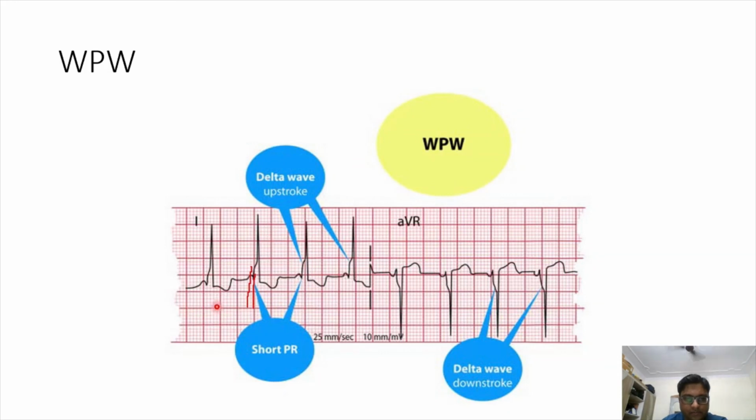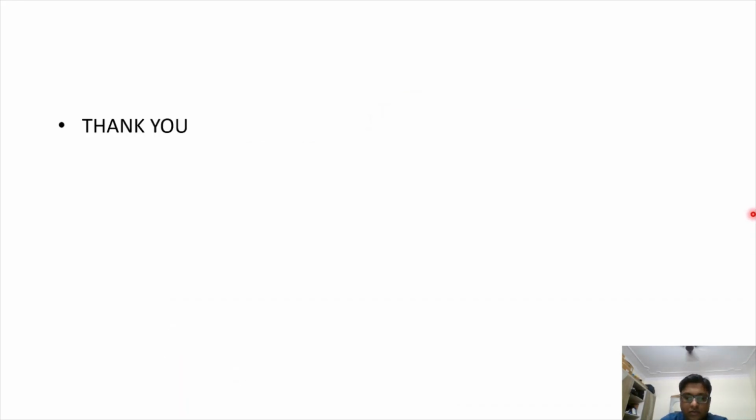For the delta shape, the upstroke or downstroke makes the slurred vertical part of the QRS. Look at this example here, the P, QRS, T and P. This is a very short PR because the P wave is immediately followed by the R wave. This is hardly two small squares, or hardly 0.08 seconds or 80 milliseconds. This is the delta wave downstroke, this is the delta wave upstroke. The slurred upstroke, the PR is short, and this is the upstroke. This is P again, then QRS, and this is the downstroke. So that's all in this part of the series. We'll look at the remaining parts and clinical examples in the upcoming parts.